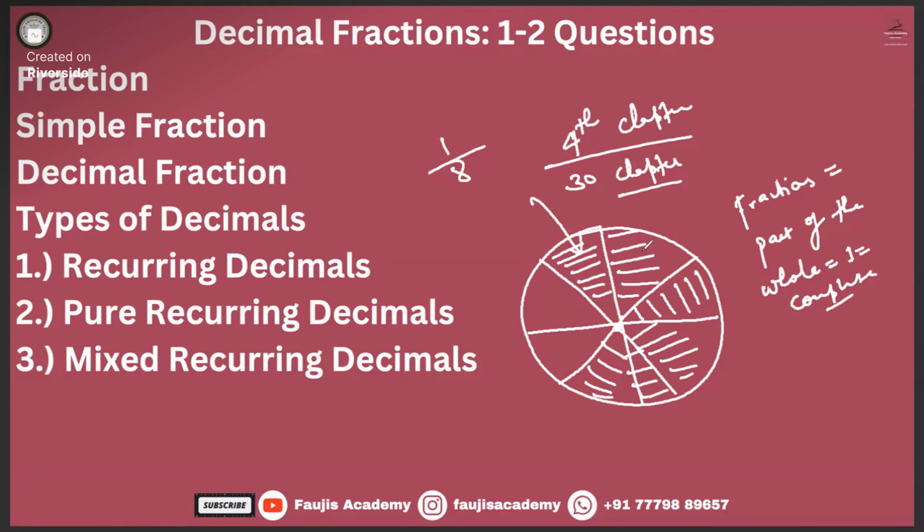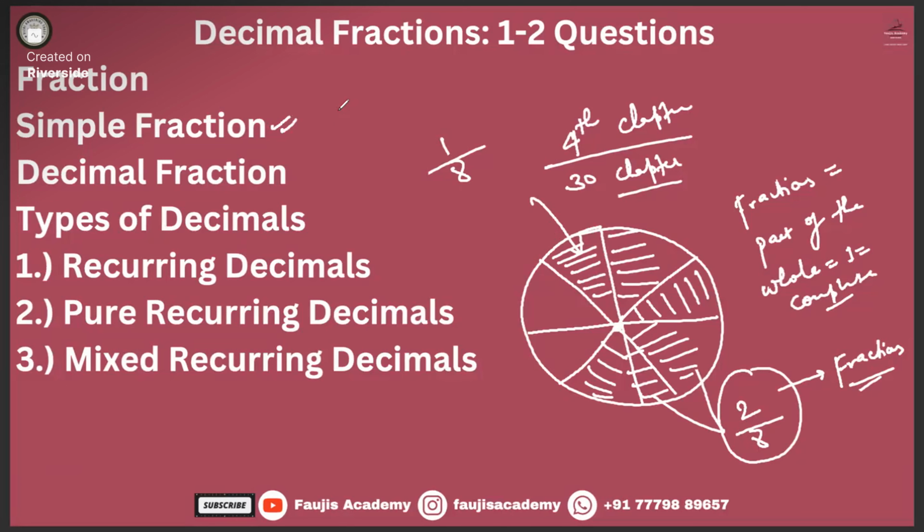Let's say you gave 2 of your pizza slices to your sister. So how many parts did you give? You gave 2 parts out of 8 parts. So 2 by 8 is nothing but a fraction. This is a simple fraction, one type of fraction. There are many different types: mixed fraction, simple fraction, like fraction, unlike fraction, and so on.